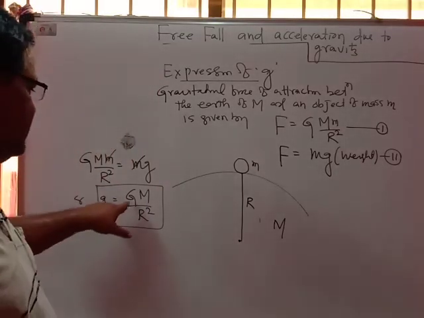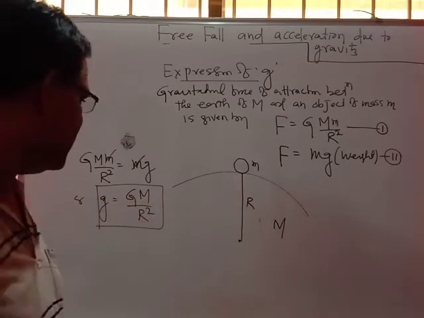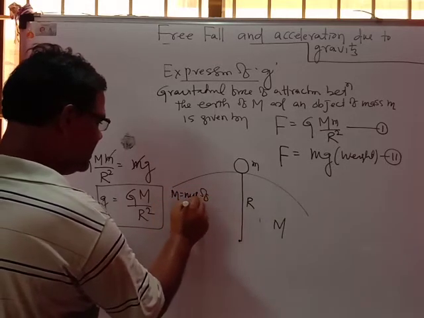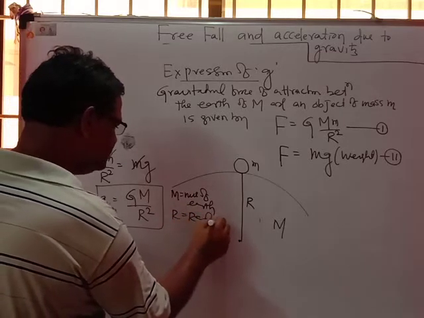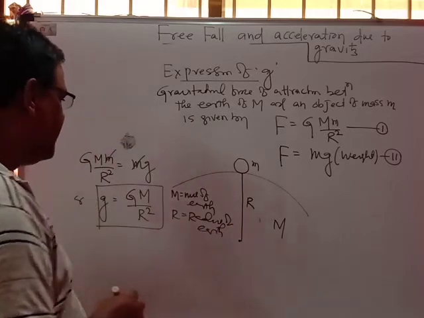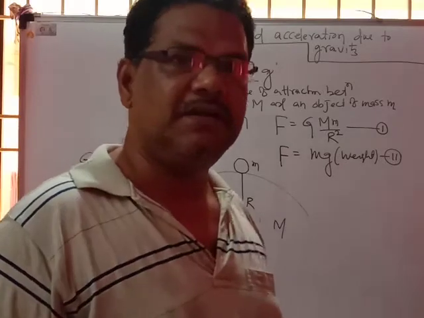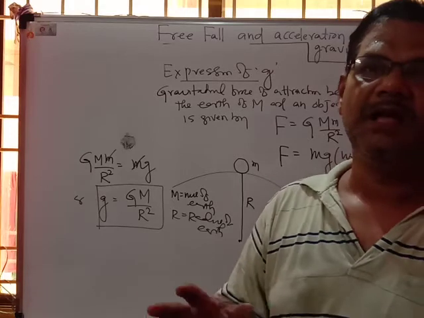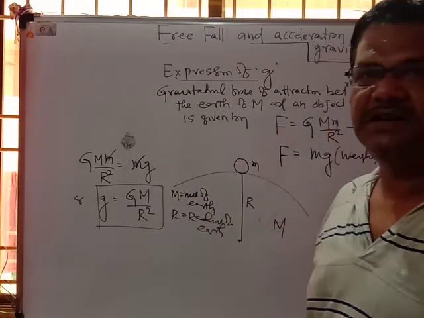Remember, G is the gravitational constant, M is the mass of the earth, and R is the radius of the earth. So acceleration due to gravity depends upon the mass of the earth and the radius of the earth, but it does not depend upon the mass of the object which is falling freely under gravity.